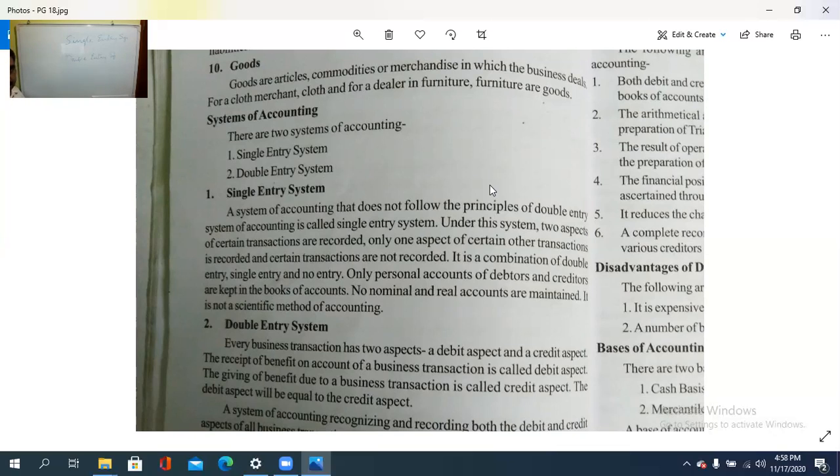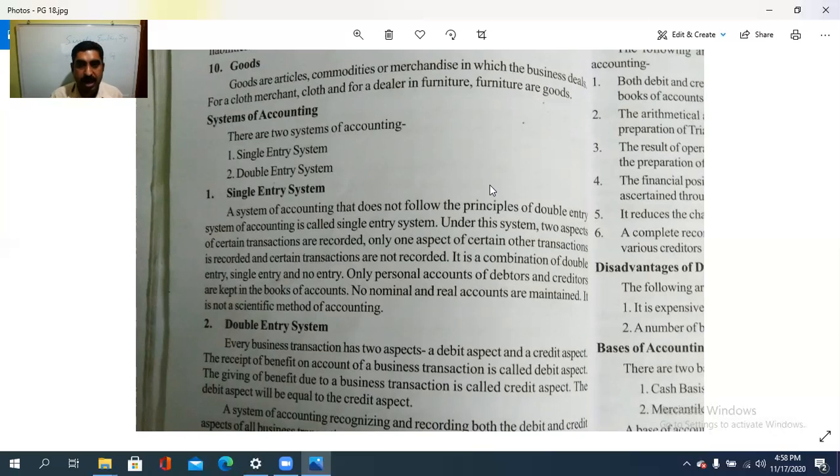So under the system, two aspects of certain transactions are recorded, only one aspect of certain other transactions is recorded, and certain transactions are not recorded at all. It is a combination of double entry, single entry, or no entry. So only personal accounts of debtors and creditors are kept in the books of such account.